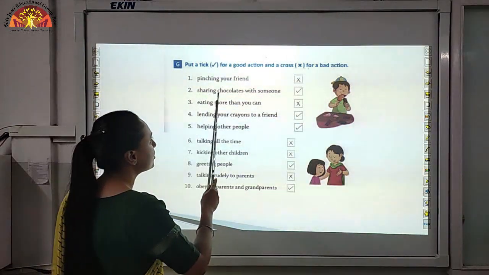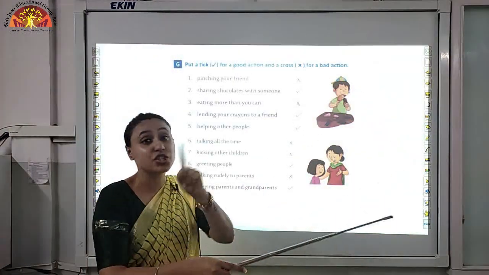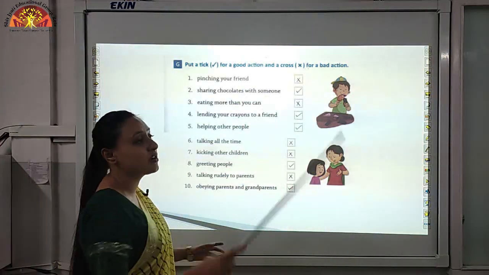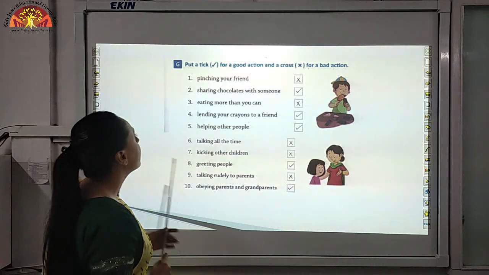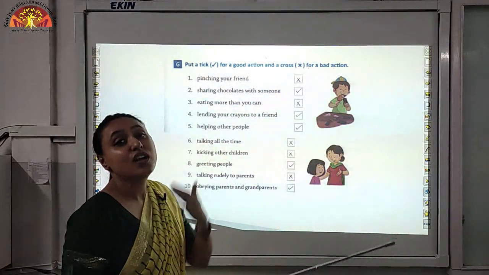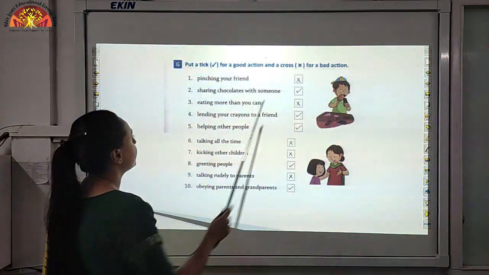Number 1, pinching your friend. This is very bad. You should never pinch anybody. So we will put a cross over here because this is a bad action. Sharing chocolates with someone. Yes, sharing is a good habit. So we will put a tick over here.